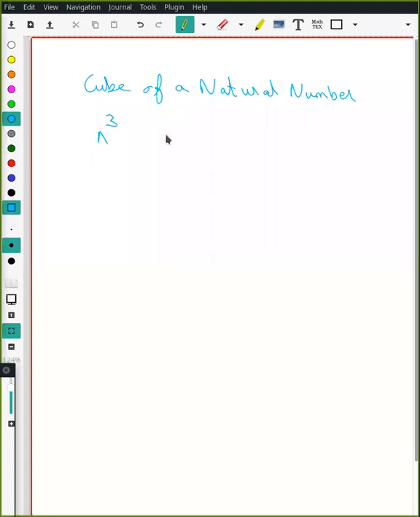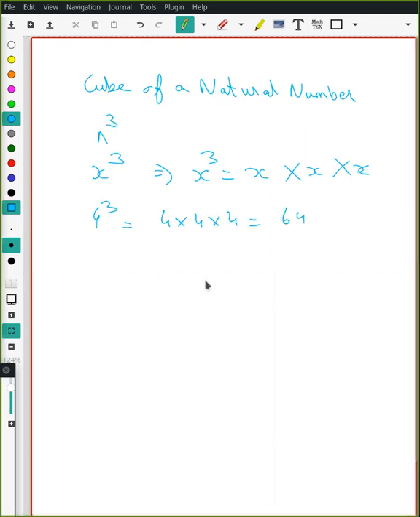Any number raised to the power of 3 is the cube of a number, or x cubed. Which also means that x cubed is x into x into x. For example, 4 cubed will be 4 into 4 into 4, which is 16, 16 4s are 64. That is what is called a cube of a number.